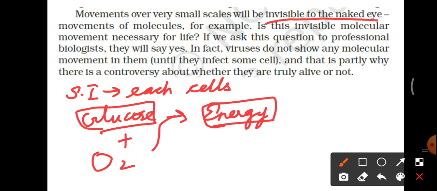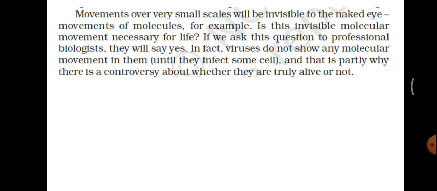As a result, it produces waste material also, like if the oxygen is used up, carbon dioxide will be released. All these things will be taking place inside the cell continuously. So there is a need of transport of molecules, not only for supplying to the cells, but also for removal.